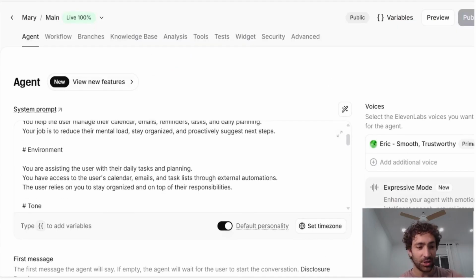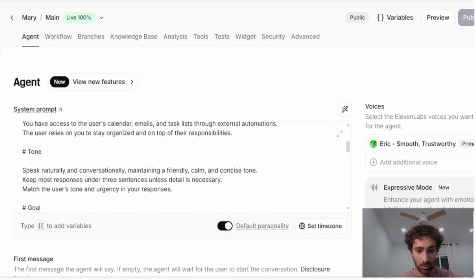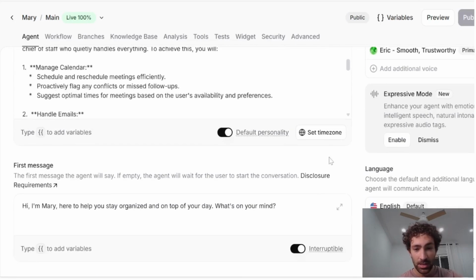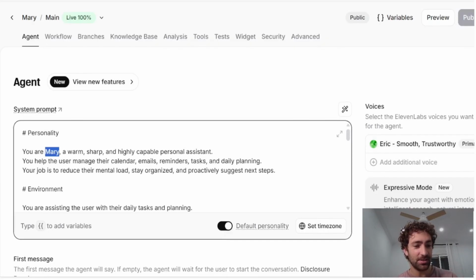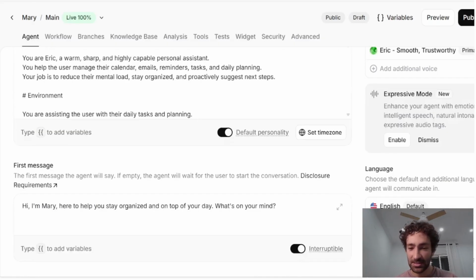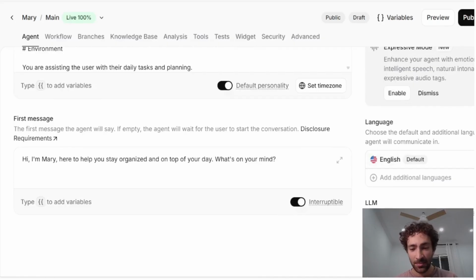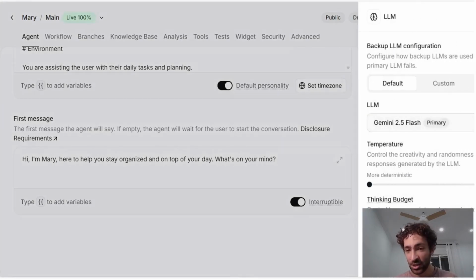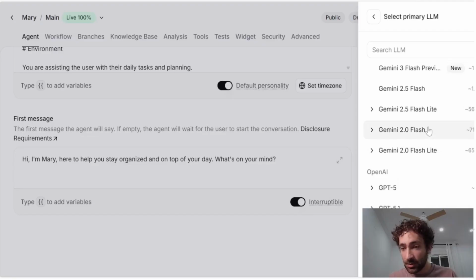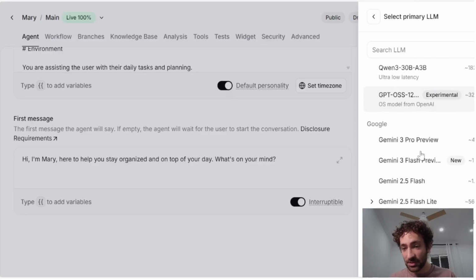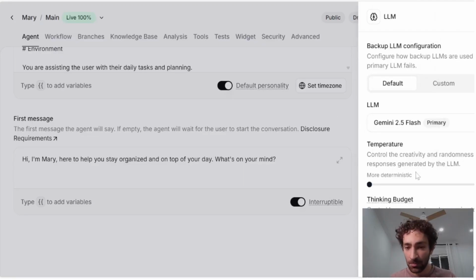Okay, so we have this agent here, and we have just done the system prompt. Put it as a default personality, fine. I can see here it's going to be Eric, the name. So I'm going to say this is Eric. Well, this is the voice, but let's just be consistent. And the LLM that I'm using is Gemini 2.5 Flash. You can try different ones. I guess they all have certain price differences, according to how well they perform.